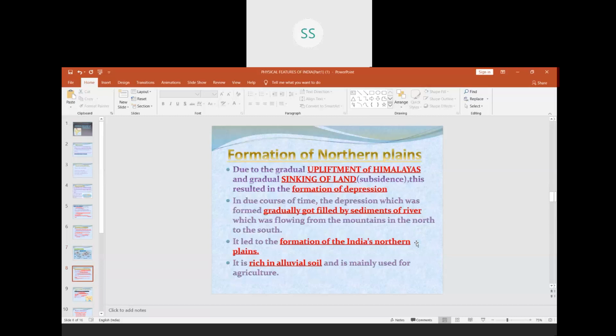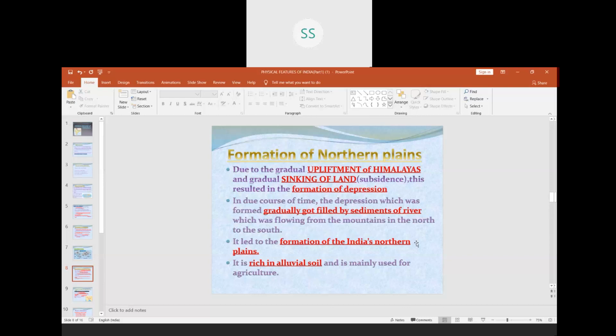Then we come to the next part, that is the formation of northern plains. Children, when anything collides, suppose there is a bomb blast on the earth's surface, what do you see? Other than the people dying, you might see that a big depression is formed. Depression means a large, big hole formed on the earth's surface.